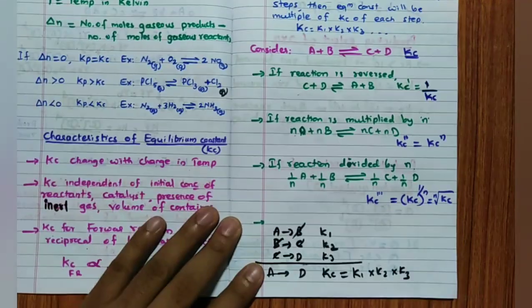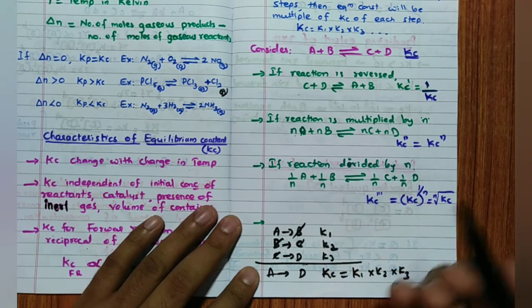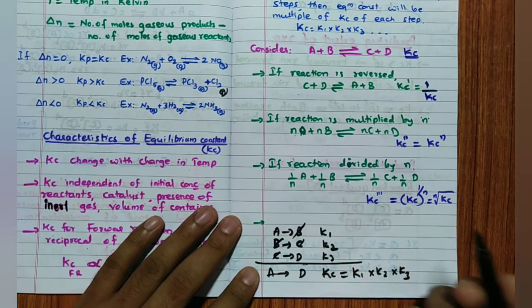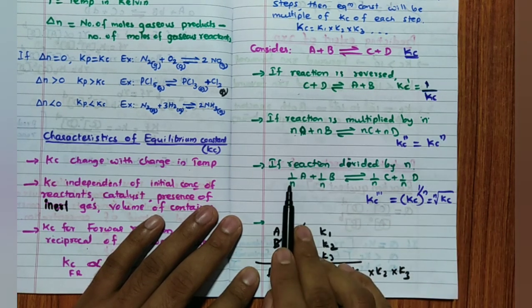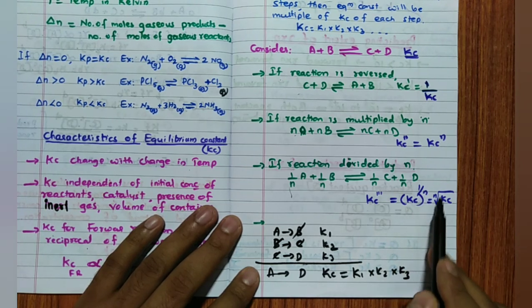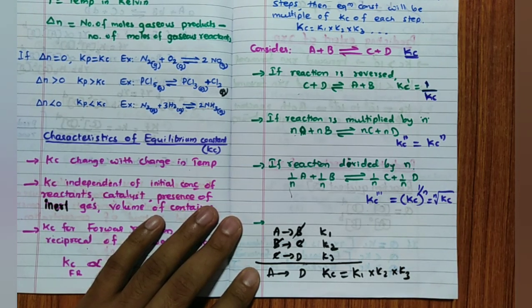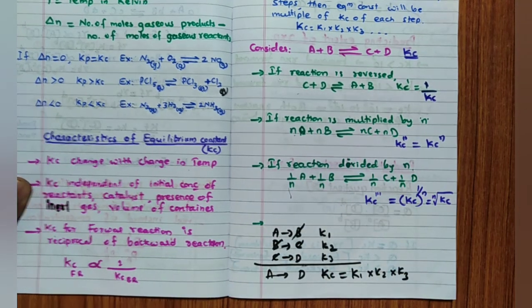Then in between, remember, if the reaction is divided by n, divided by n is nothing but multiplied by 1 by n. Correct? If it is multiplied by n, Kc to the power n. Multiplied by 1 by n, Kc to the power 1 by n. Kc to the power 1 by n is nothing but the nth root of Kc. So very important point. Remember this. On this, questions were asked in CET, NEET and JEE.